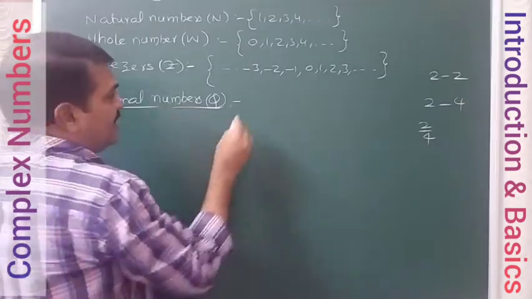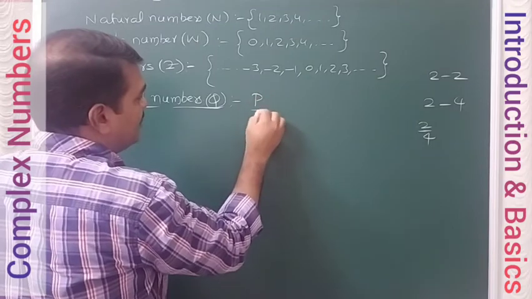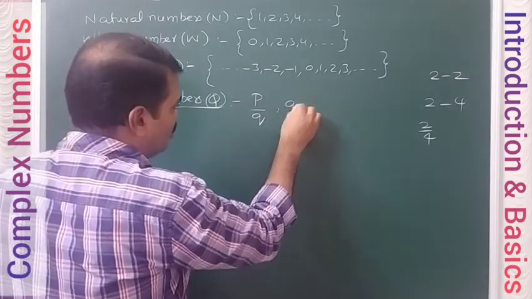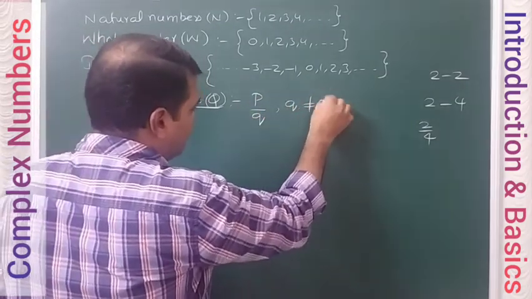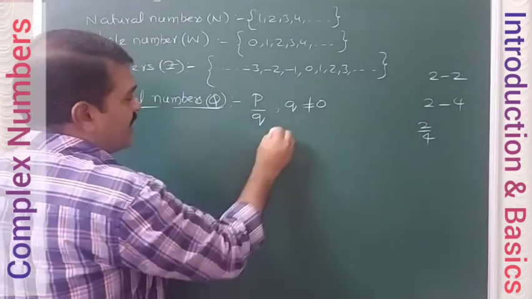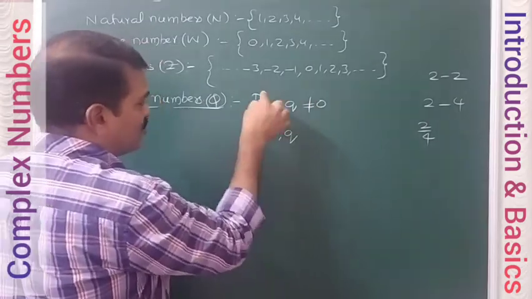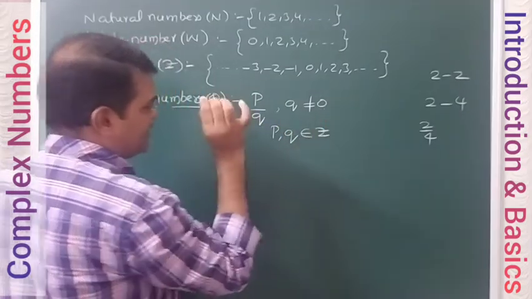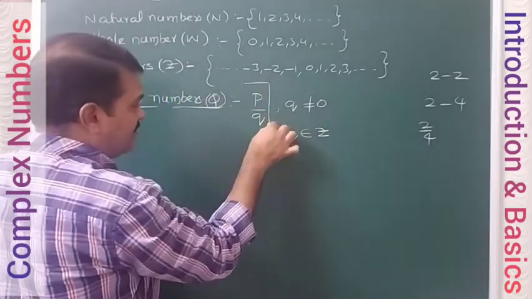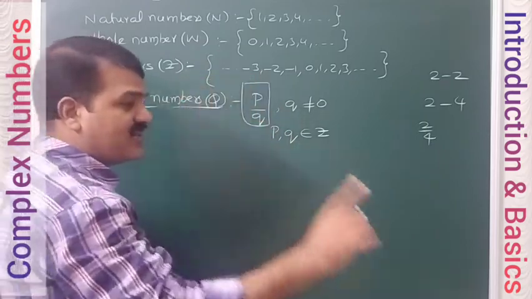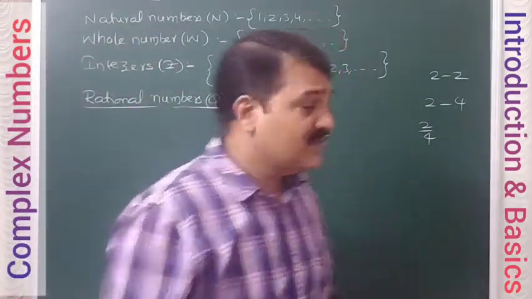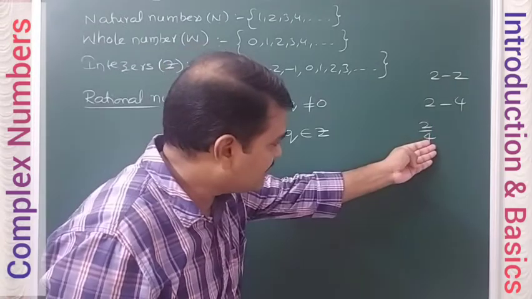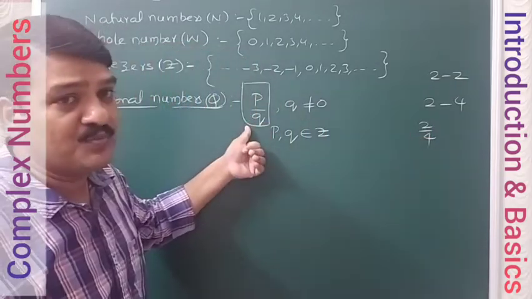Now a rational number means any number of the form p by q where q is not equal to 0, and p and q, that is numerator and denominator, both must be integers. So any number of this form is referred to as a rational number. Means the fractions of this form are covered now.